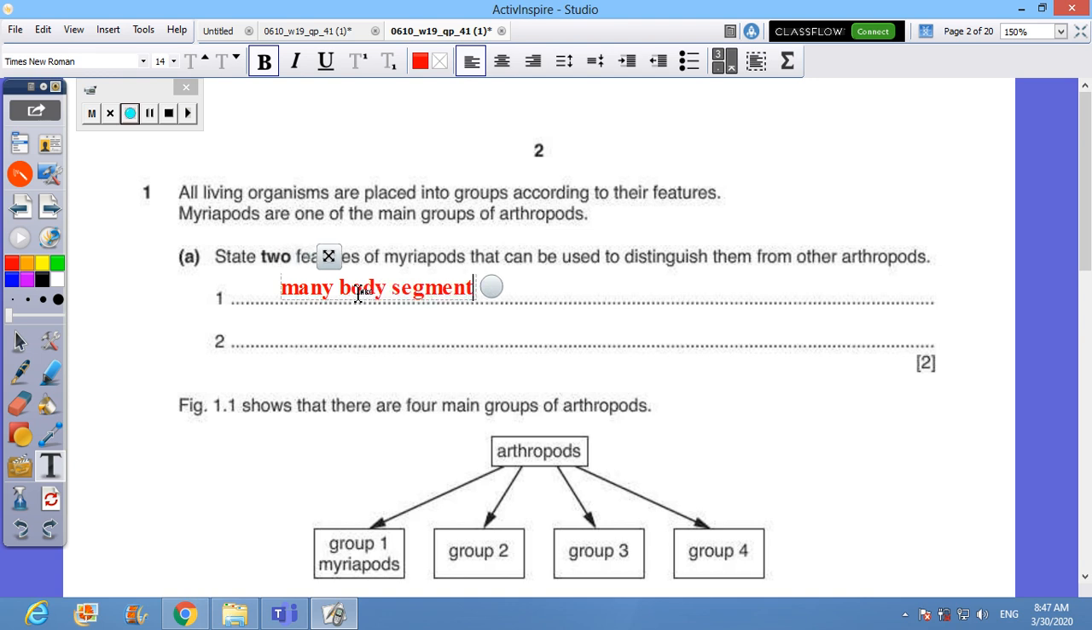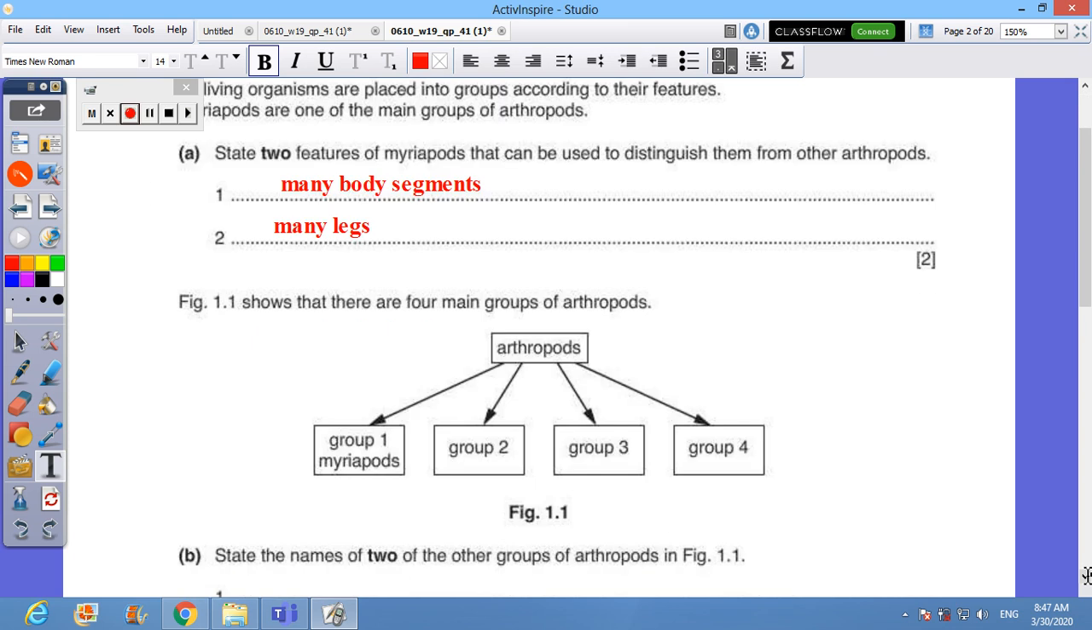As you know, myriapods have many body segments, more than any other arthropods. As on every segment there is at least one pair of legs, so you can say that they have many jointed legs or many legs.